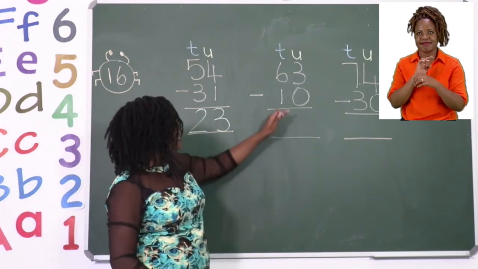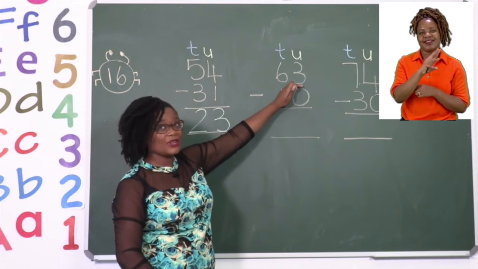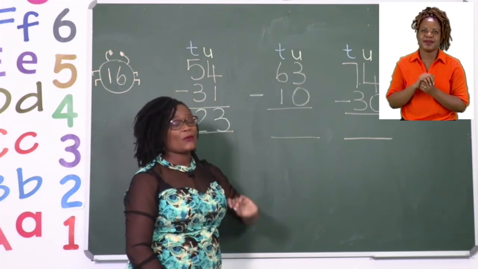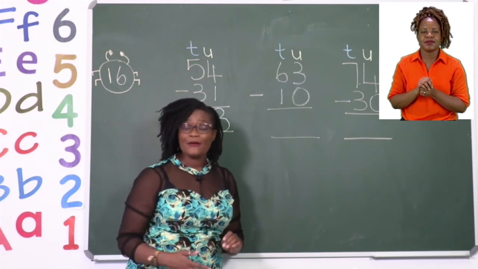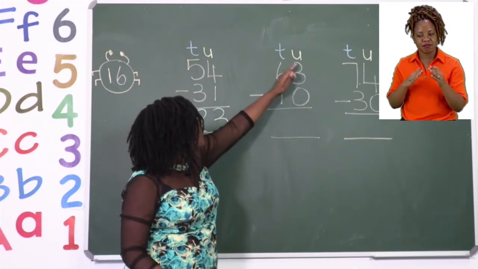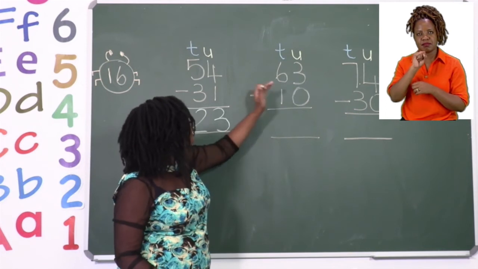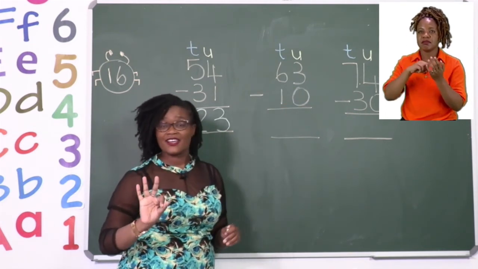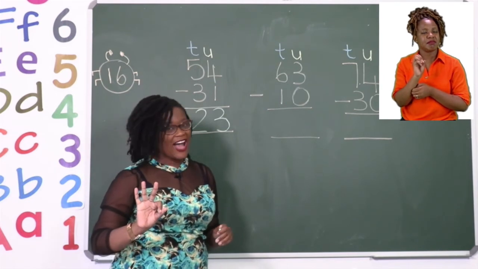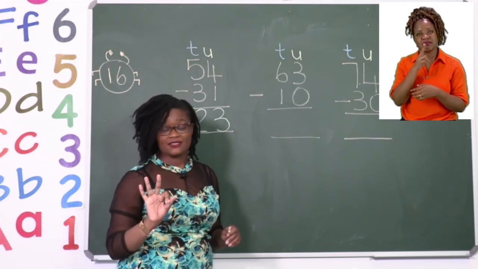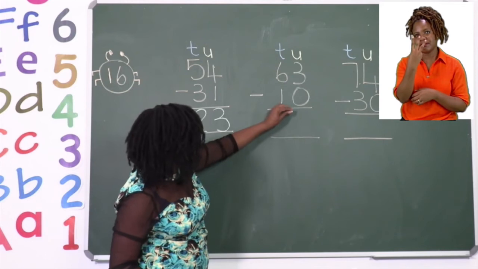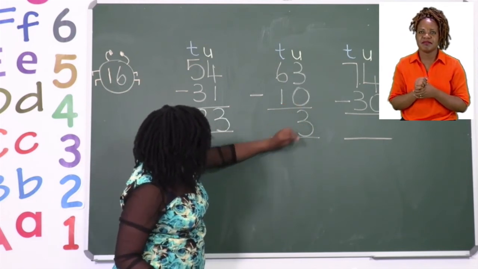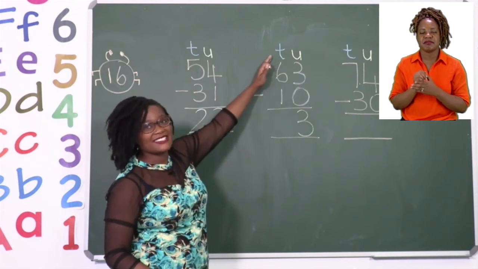The next one says 63 minus 10. Now we always start with our units. So we say 3 minus 0, which means I have 3 and I take away 0. So our answer after taking away 0 is 3. So we write our 3 and then we move on to our tens.